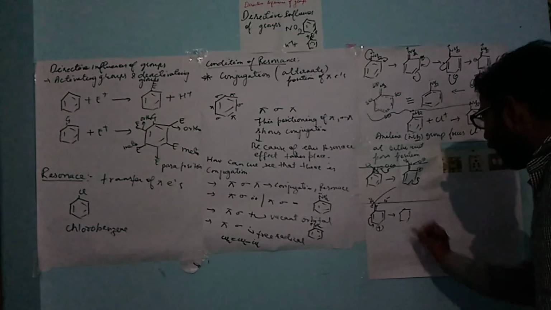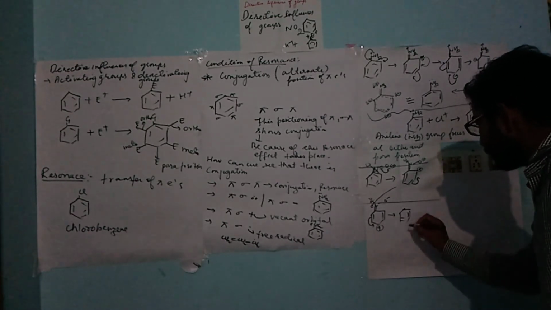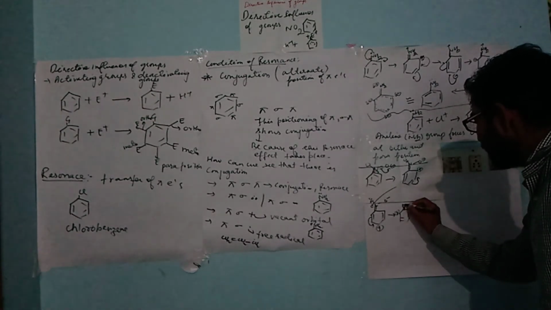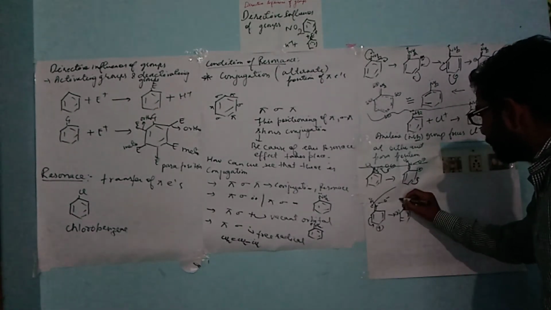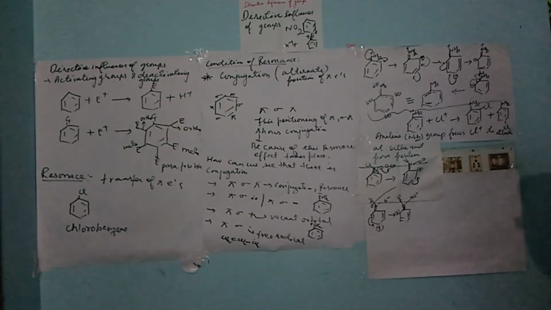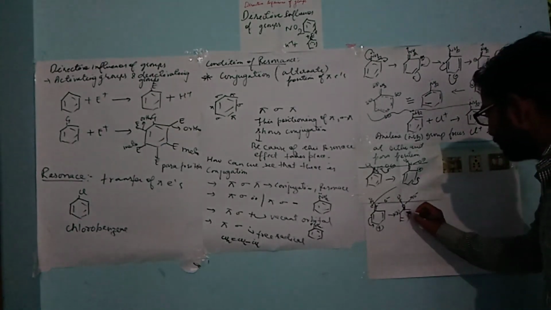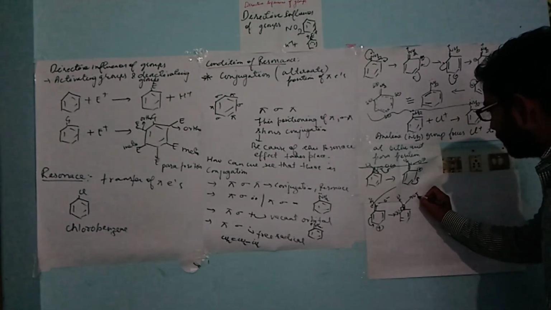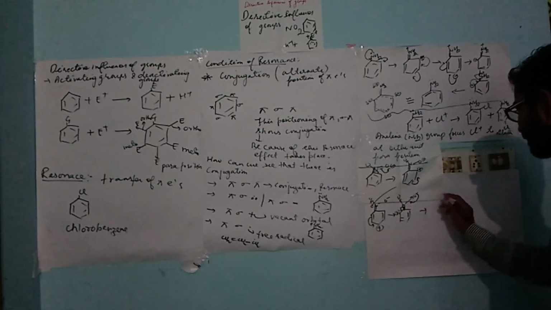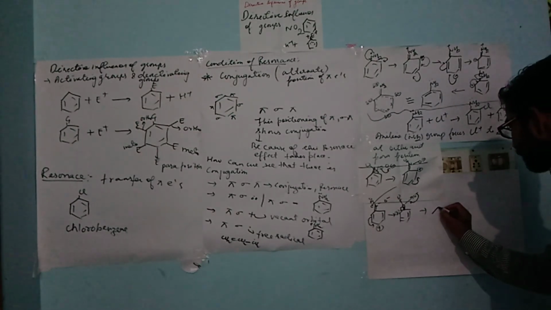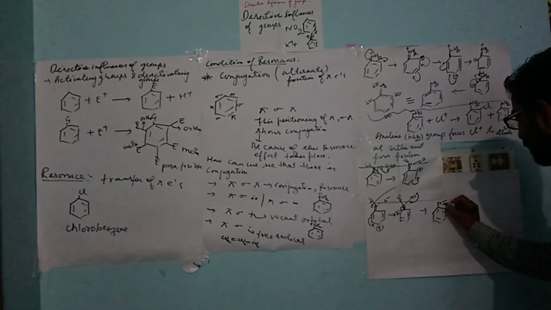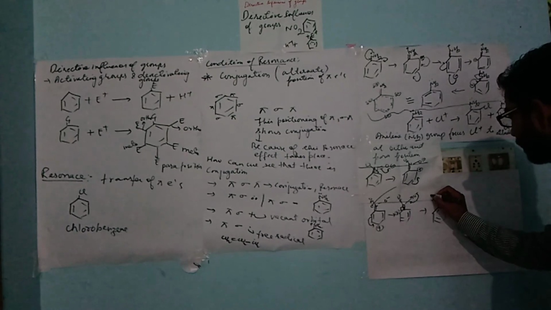so we'll get plus over here, so it will be N double bond, N O minus, here is O with coordinate bond. Now again what will happen, this bond will shift over here, so this minus charge will shift to this place and we'll get N double bond O and this will be O.